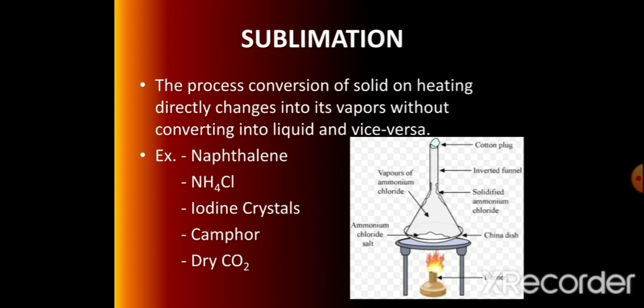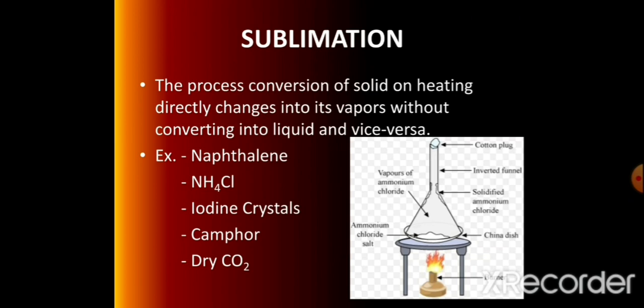Students, sublimating solids have weak interparticle forces of attraction. On heating at a low flame or by absorbing energy from the surroundings, these particles vibrate and separate from each other, then change into gas or vapor state without coming into the liquid state. These vapors again solidify. That process is known as sublimation.